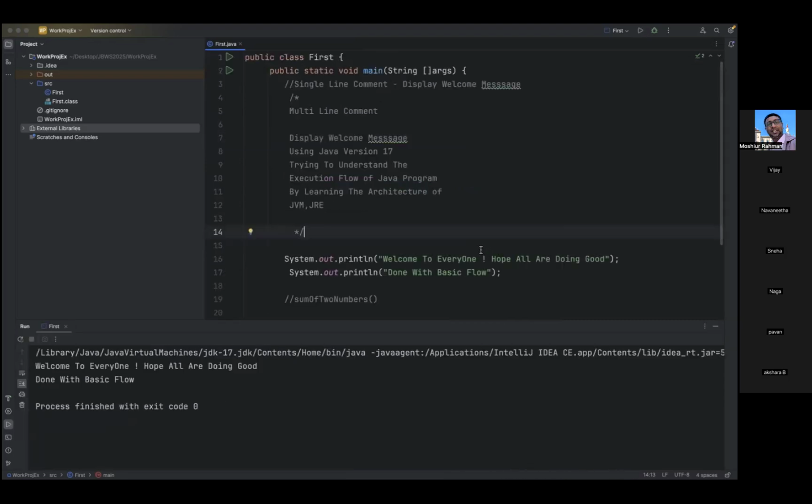Now you see, directly it will go and execute your program. We have executed it, and it gives some kind of a path also, showing where your system has Java 17, JDK 17, whichever IDE you are using to execute this program. After that, this is the output. Either of two ways you can use: open the terminal and compile the program, but for those who are new, in the initial stages of the beginning,